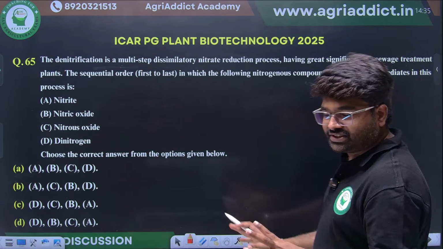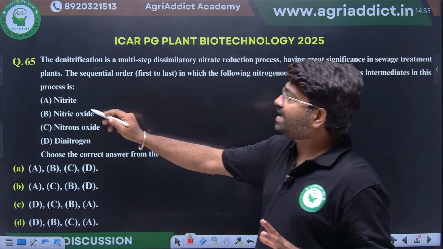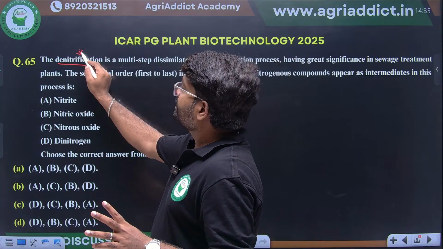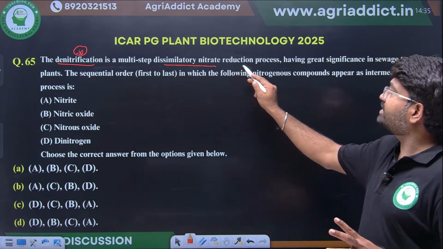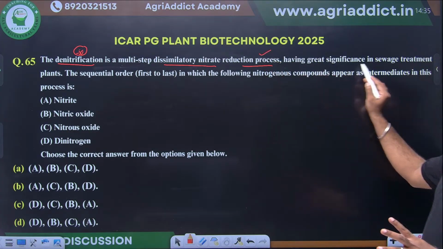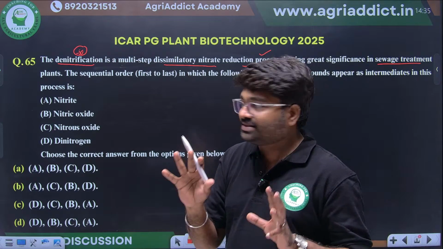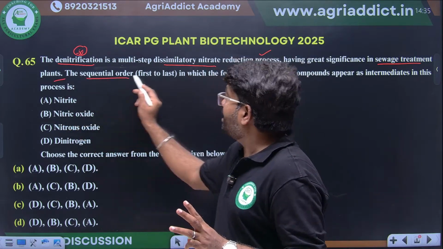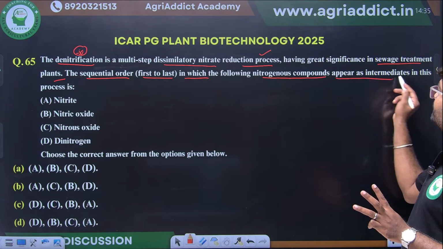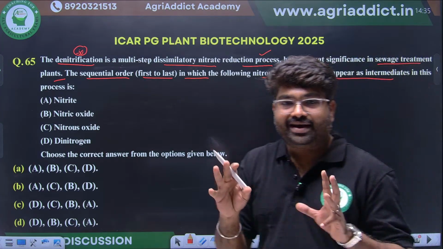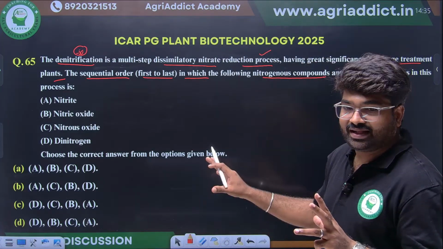Next question, our favorite topic also, nitrogen metabolism. They are asking about denitrification. Denitrification is a multi-step dissimilatory nitrate reduction process having great significance in sewage water treatment. The sequential order from first to last: which of the following nitrogen compounds appears as an intermediate in this process? This we already discussed in our class. What will be the correct answer?